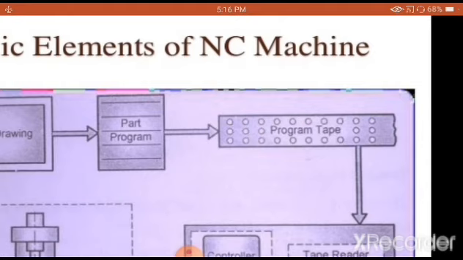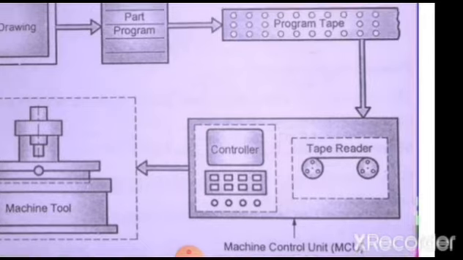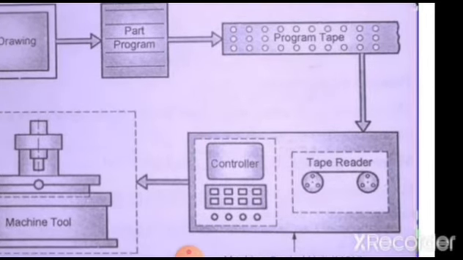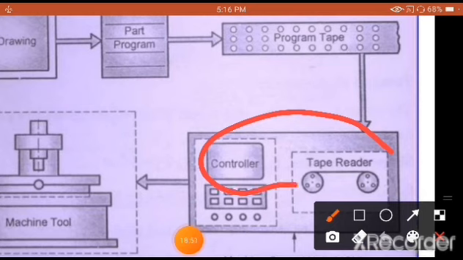So as it is read, it is sent. Here you are going to see a very simple thing. The program tape is prepared, and this program tape is inserted into this machine control unit.